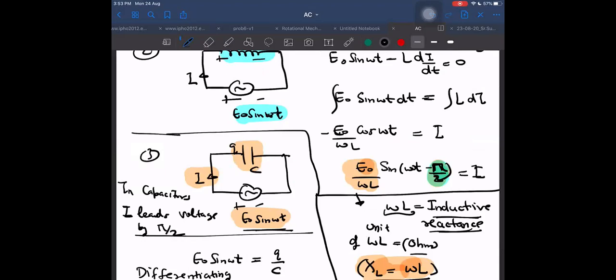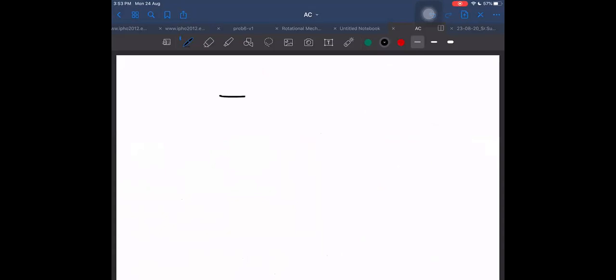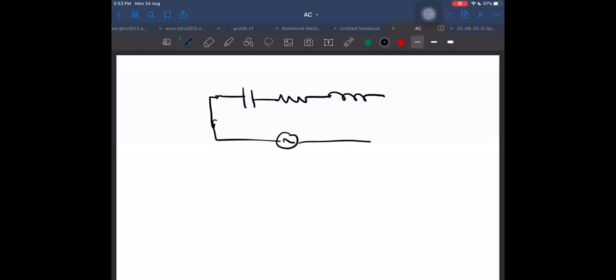So in general, now if I give you one thing here quickly, this is another circuit, not a complete circuit. It has so many terms here: R, L, and C. And here somebody has given me voltage VR, here voltage VL, and here voltage VC. Then I can quickly tell what will be the current in this.